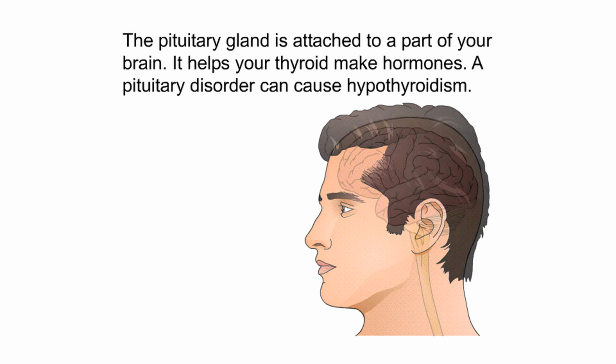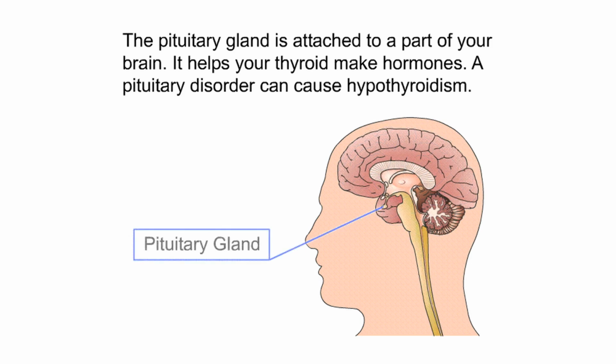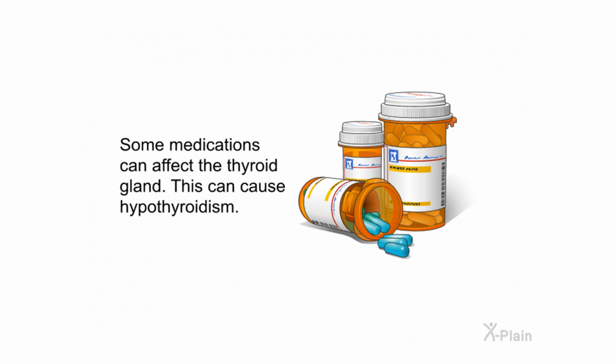The pituitary gland is attached to a part of your brain. It helps your thyroid make hormones. A pituitary disorder can cause hypothyroidism. Hypothyroidism can also be inherited. This means that it can be passed from parent to child. Some medications can affect the thyroid gland. This can cause hypothyroidism.